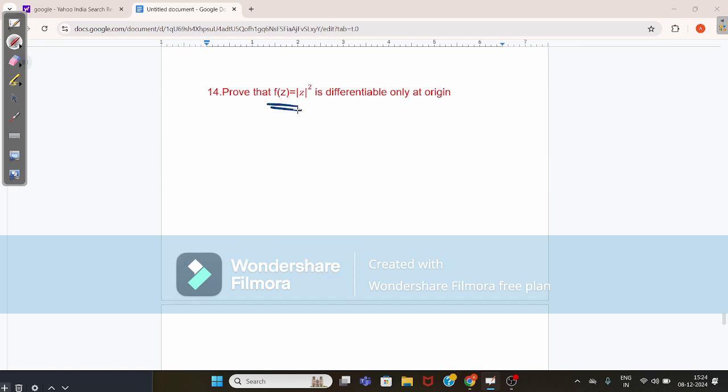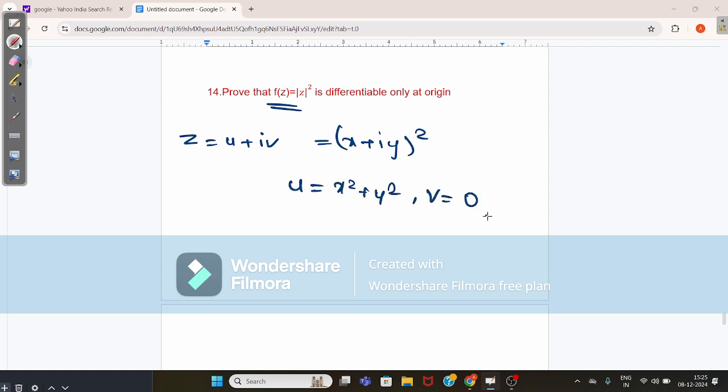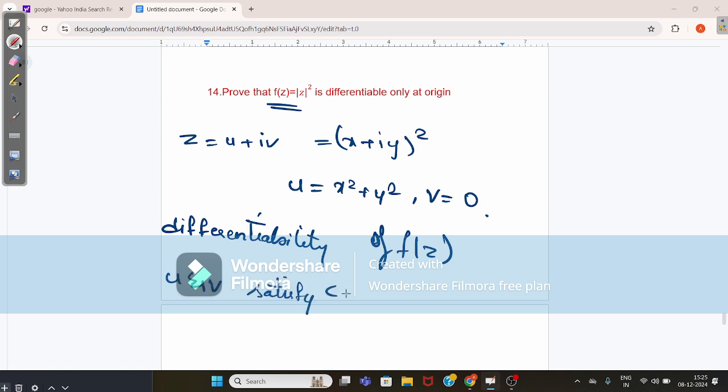Okay, now here f of z equals mod z whole square is differentiable only at origin. We have to prove that. So let z equal u plus i into v, that equals x plus iy whole square. So here you will get the value of u as x square plus y square, and v value is 0 here. To check the differentiability of f of z, we have to see u and v should satisfy the CR equation. So u equals x square plus y square, and v value will be 0.